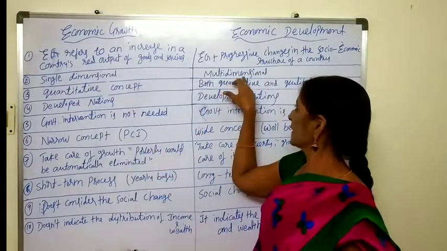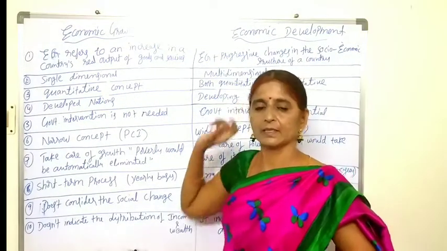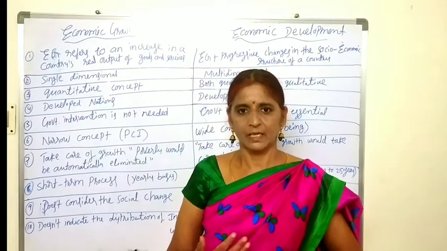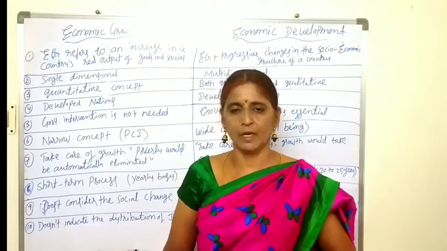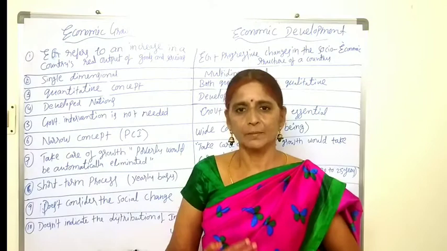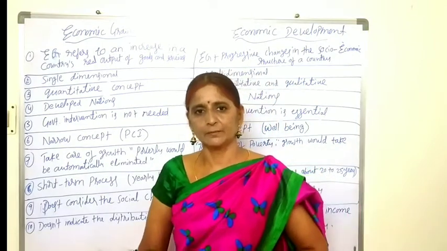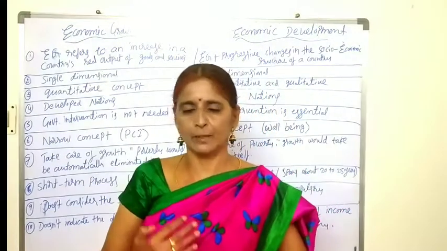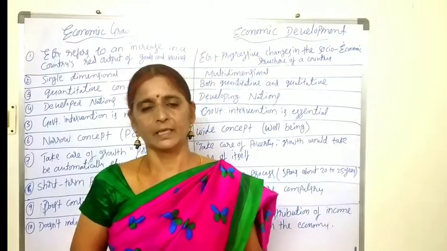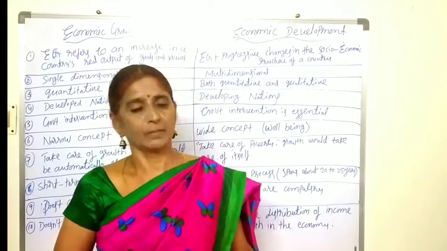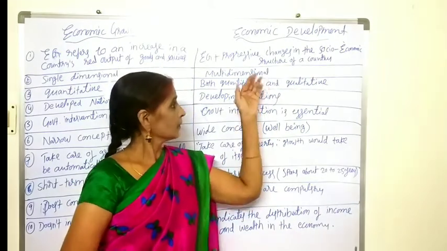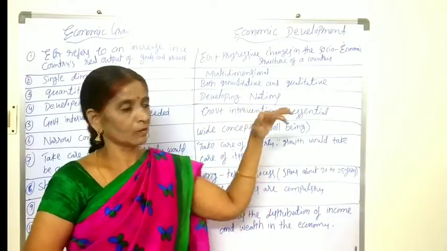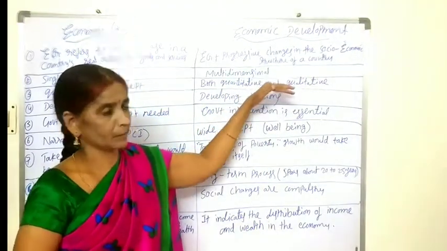And development is multi-dimensional. Why? Because to get development, changes in several areas are needed. They are reduction of poverty, reduction of unemployment, reducing income inequalities, provision of better food, better education facilities, better health care, better transportation, better communication. All are needed to reach development. So changes in several areas are needed. It concentrates on multiple elements, so it is a multi-dimensional phenomenon.